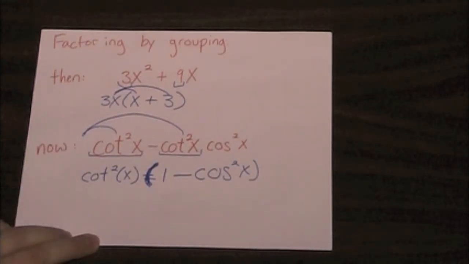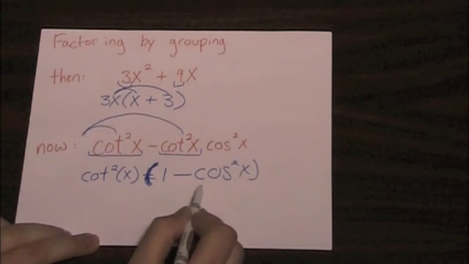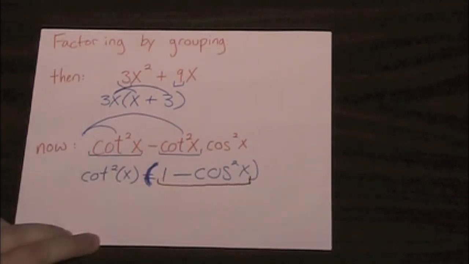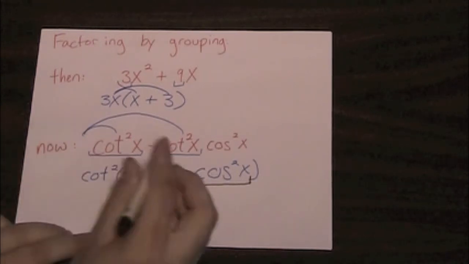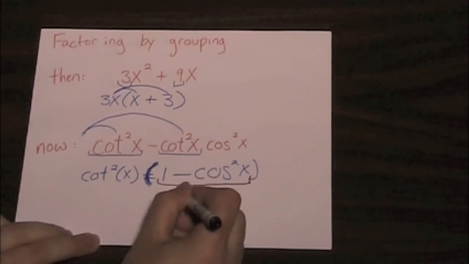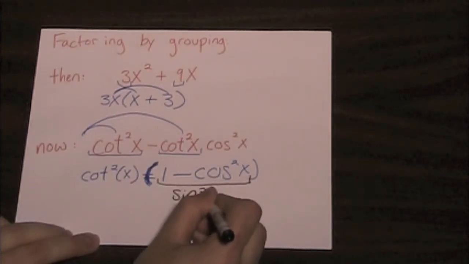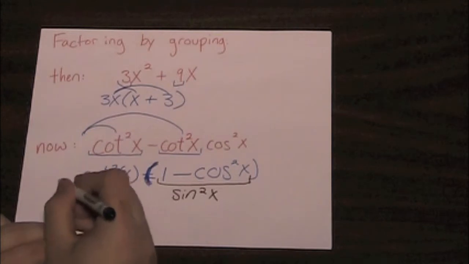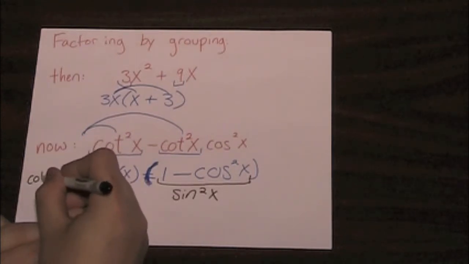Where this becomes useful is being able to recognize some of our identities. 1 minus cosine squared of x, using our Pythagorean identities, equals sine squared of x. We also know that cotangent of x is cosine over sine.